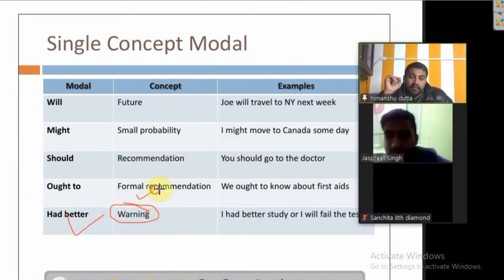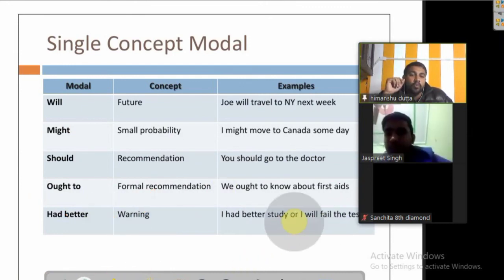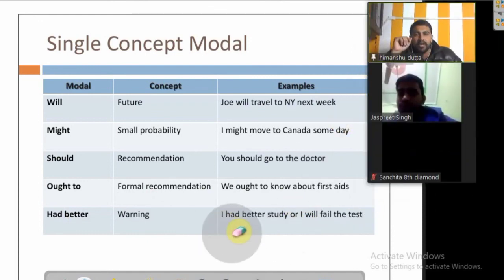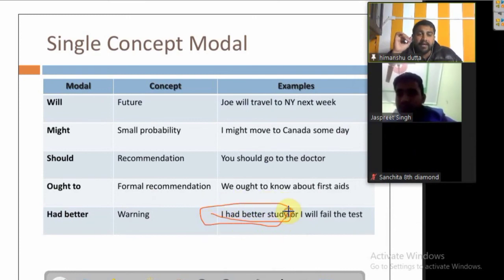I had better study. अगर मैंने ये कर लिया होता, ये अच्छा होता कि मैं स्टडी कर लेता, ये वार्निंग होगी। I had better study or I will fail the test. That means either I study, okay, this is a warning. If I study it's good. Yes, sir. If you don't study, what will happen? You will fail. I had better study or I will fail the test.